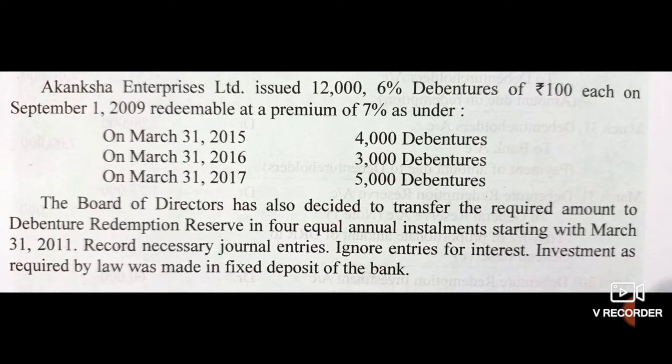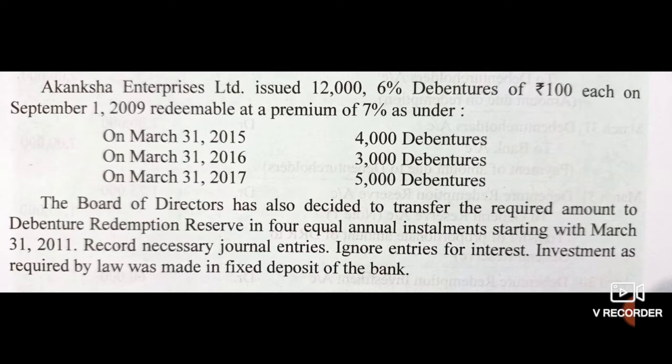In this method, transfer of the amount equal to 25% of the debentures issued to the debenture redemption reserve before redemption is necessary. Okay, so an amount equal to 25% of the debentures will be transferred to DRR in this type also. It is compulsory, and a proportionate amount of DRR will be transferred to general reserve in case of redemption in installments. So first we will solve this entry.